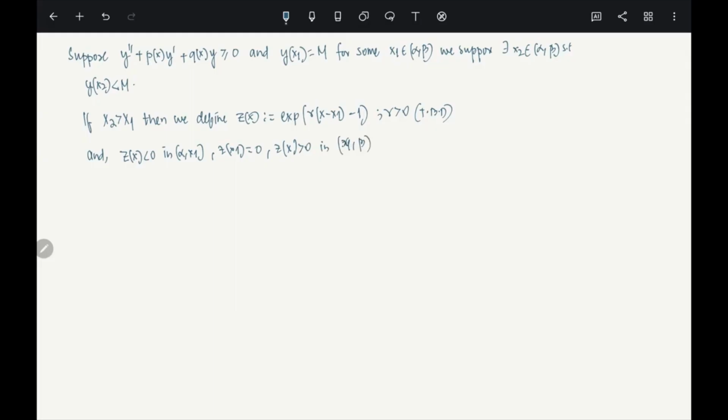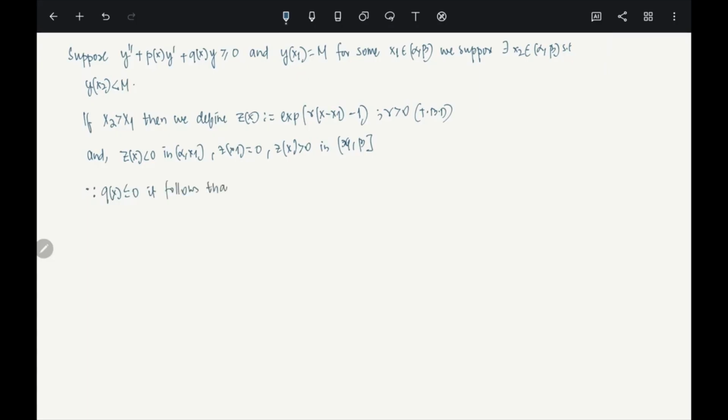x1 and beta. Is it okay? Sorry, it has to be closed beta, up till beta. Okay, so the z has that same property, it doesn't change anything. Now, since q of x is negative, this is given non-positive essentially. Okay, it follows